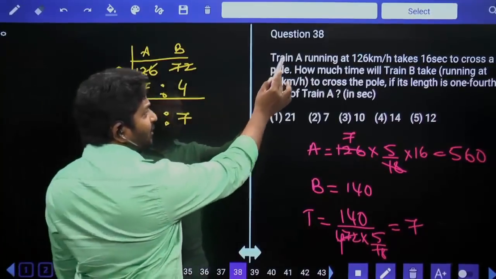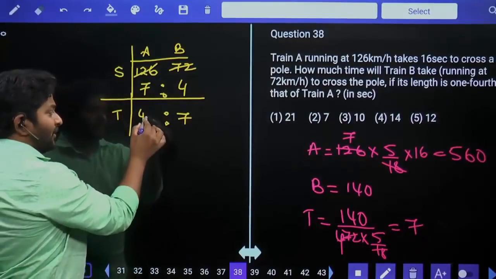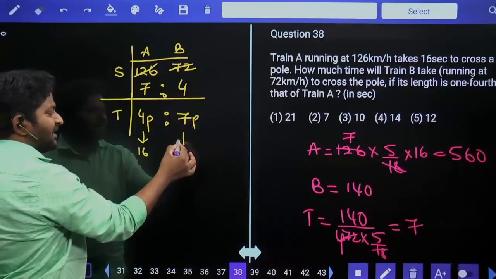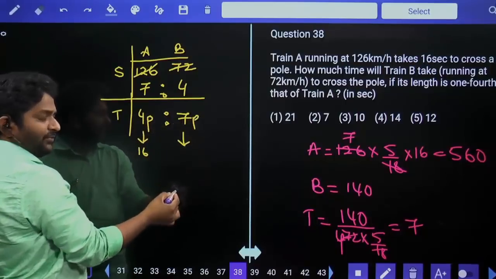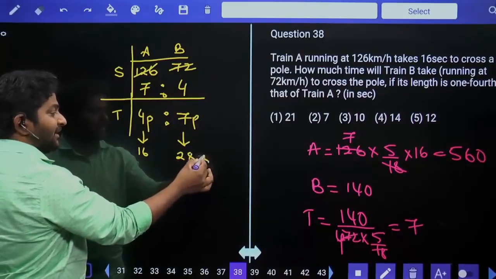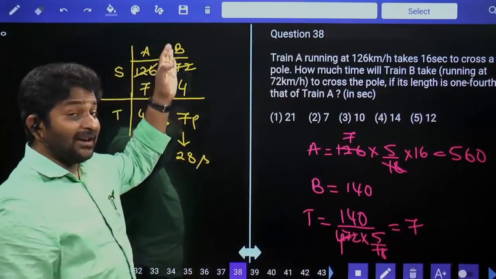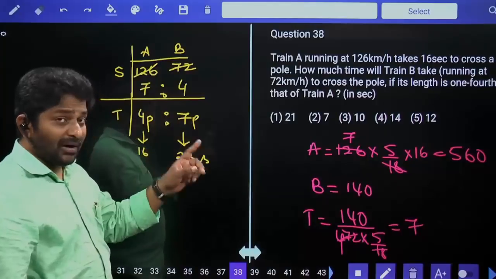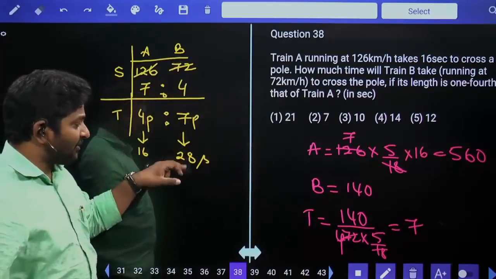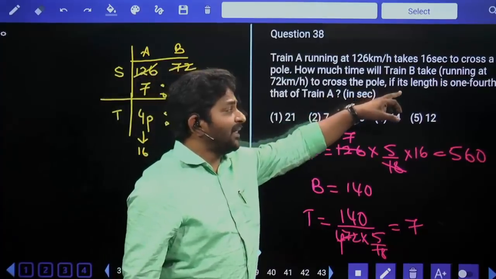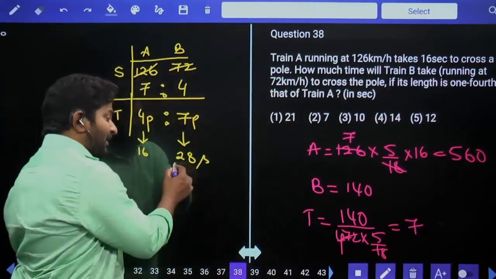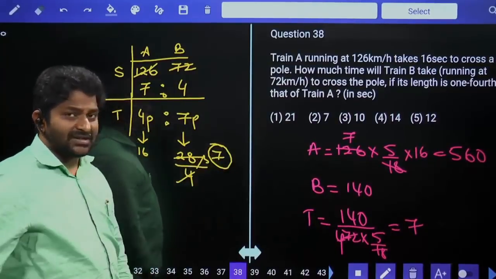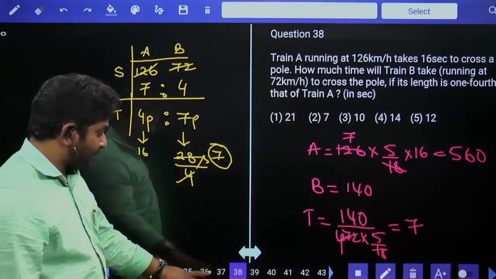Time taken by A to cross a pole is mentioned as 16. So 4 parts is equal to 16. Then 7 parts is equal to 4 times 7, that is 28 seconds. If train A length and train B length, that means distance, are both the same, to cross a pole train B should take 28 seconds. But train B length is 1/4 of train A, so the time taken is also going to be 1/4 of this number. So 7 seconds is the final answer. Directly we can use it.